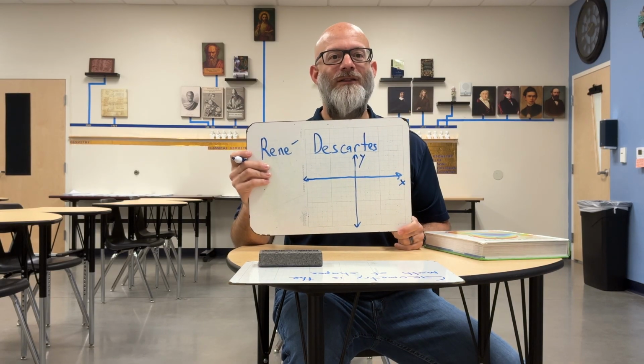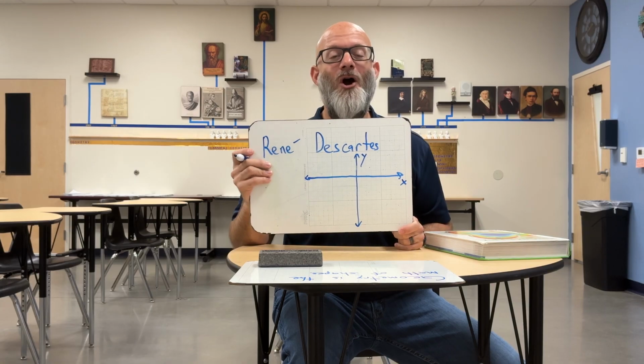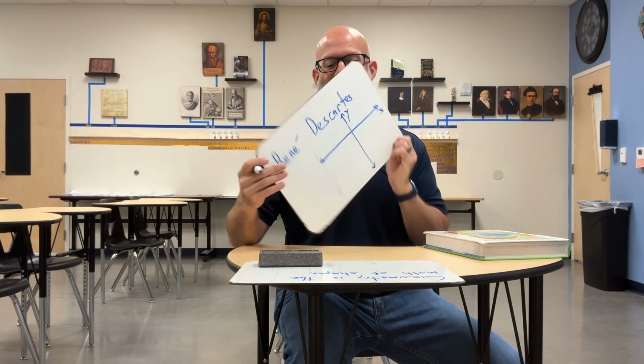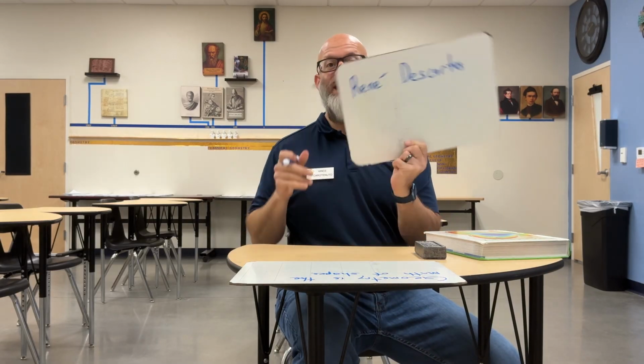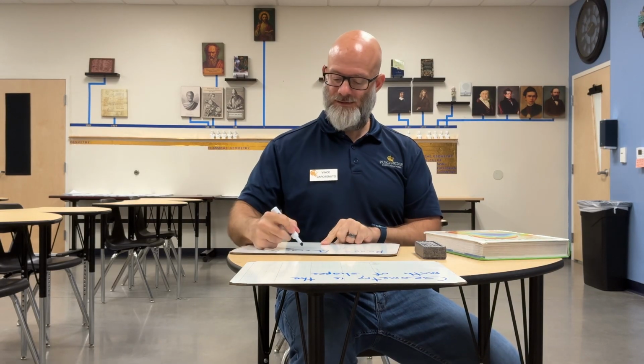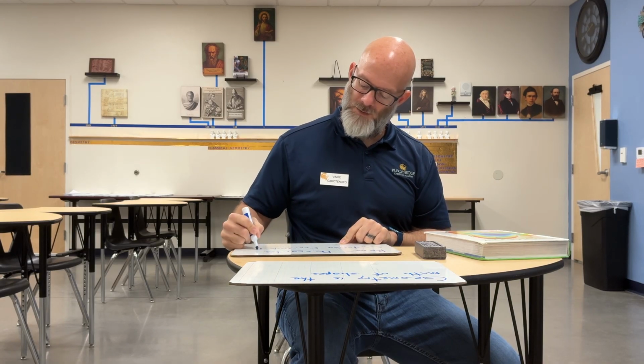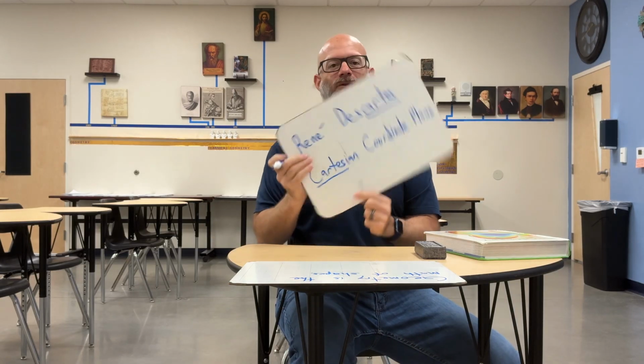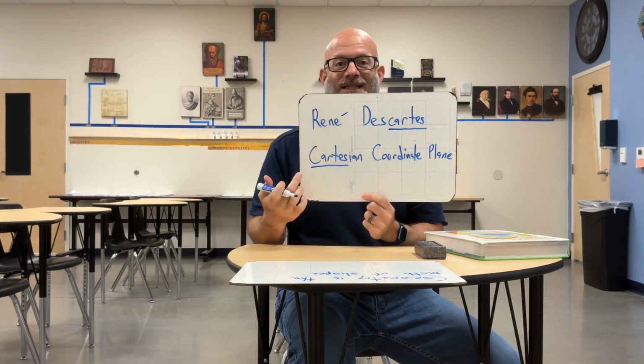It's called the Cartesian coordinate plane. René Descartes. That's where you get the name Cartesian coordinate plane. Let me show you. Can you see it? René Descartes, Cartesian coordinate plane.